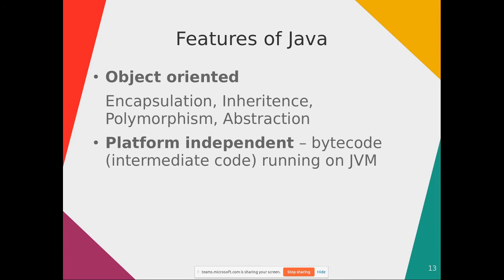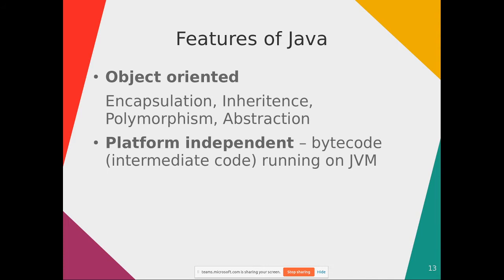Okay, so the second point is about how Java supports platform independent features. All devices, any kind of devices like handheld devices, mobile, laptop, computer system, or other electronic devices, web-based programs, all these programs or systems support Java.